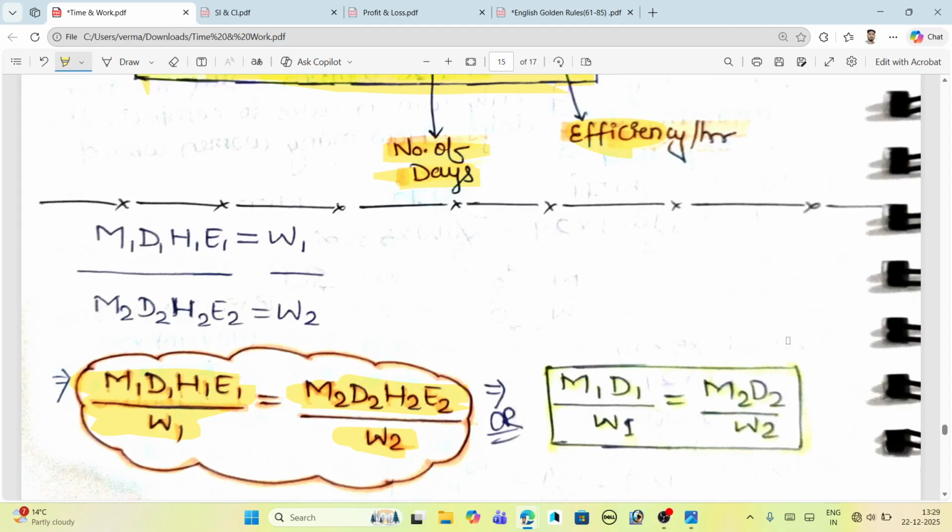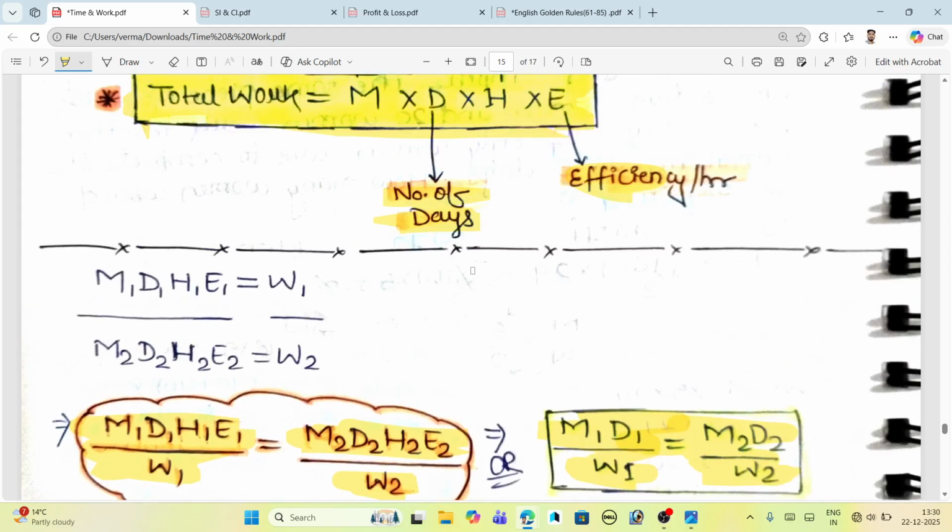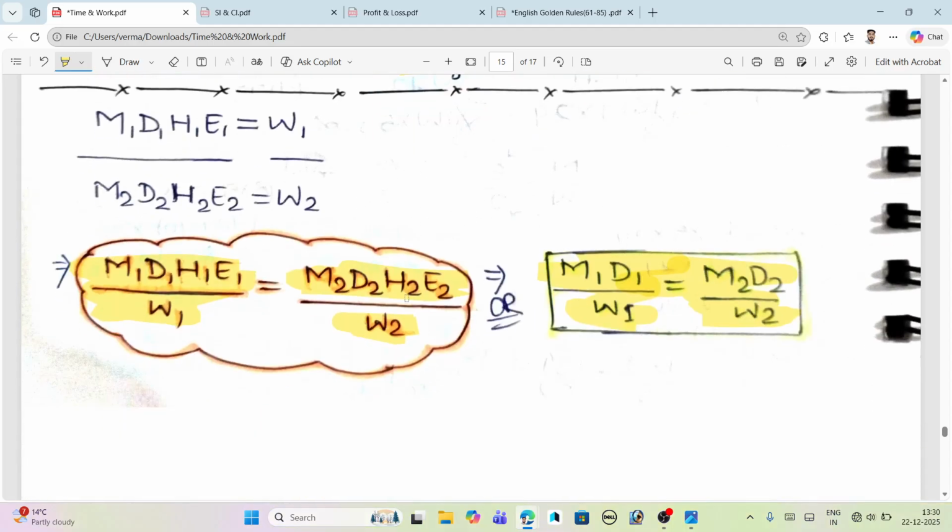Same approach, or we can write it here, that is M1 D1 by W1 equals M2 D2 by W2. And this equation derives from the above. So this is the final outcome of M1 D1 by W1, where W is the work.